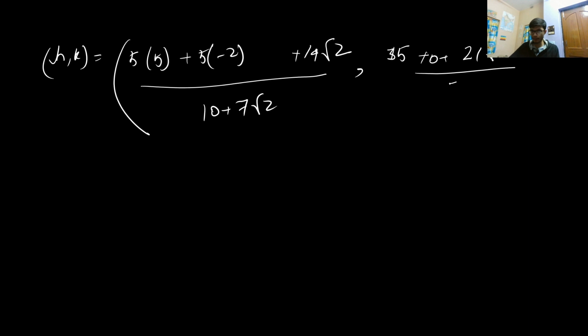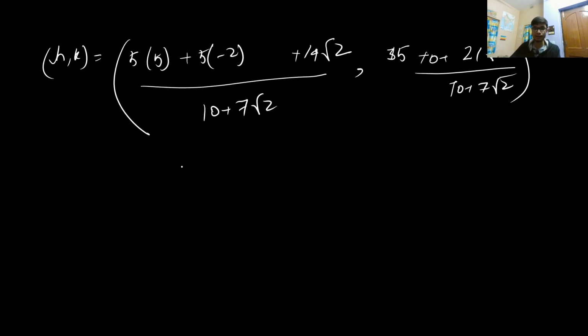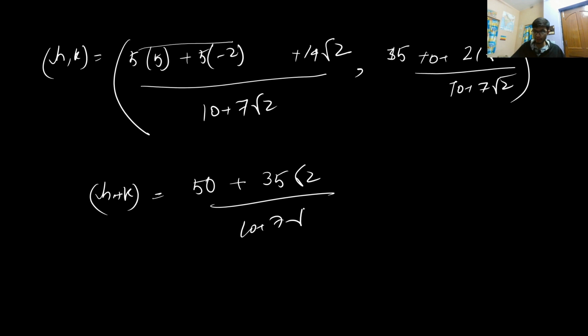Okay, 21 root 2 divided by 10 plus 7 root 2, and that gives the center coordinate. But the question is asking me to find the sum of the x and y coordinates of the center, that is h plus k. If you sum up, this value is 25 minus 10, that is 15, 15 plus 35 is basically 50, and 50 plus 14 and 21 will give you 35 root 2 divided by 10 plus 7 root 2.